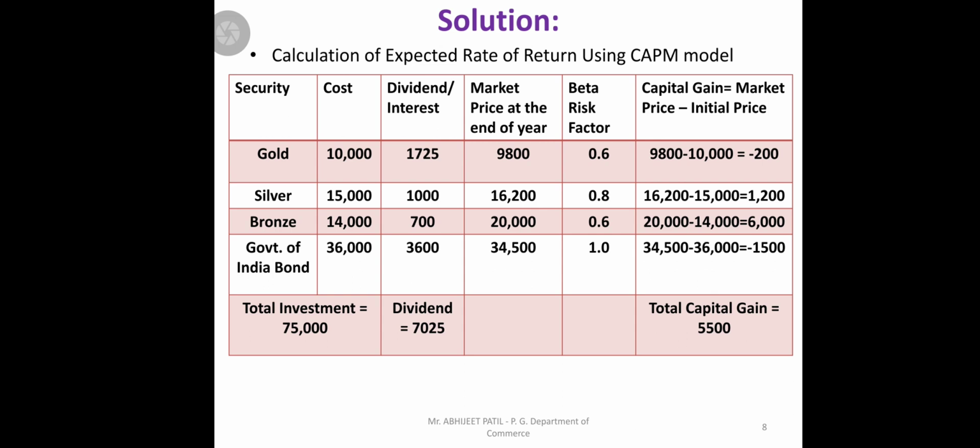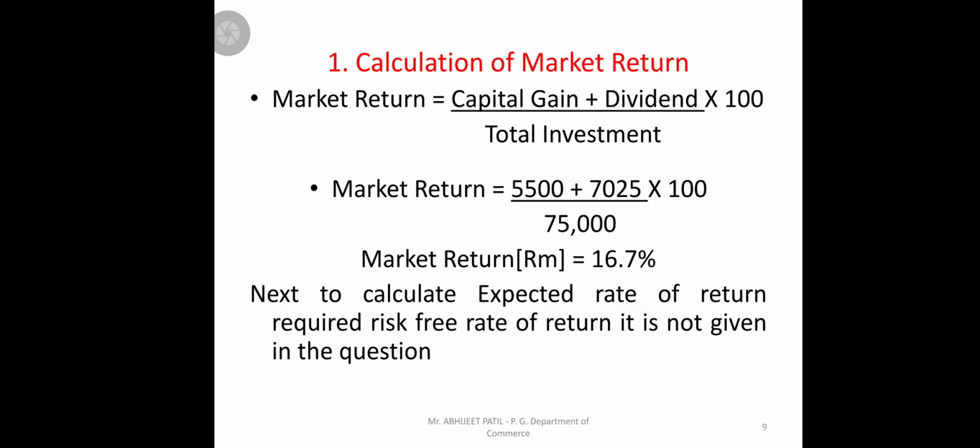You should make the total of dividend and the total of investment. Using the formula as usual, market return equals capital gain plus dividend, into 100, divided by total investment. So 5,500 plus 7,025, divided by 75,000, into 100, gives the market return, which we denote as RM.